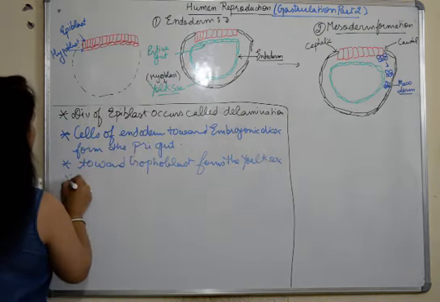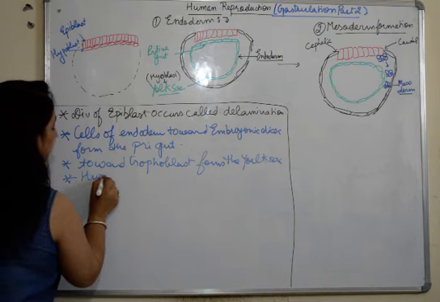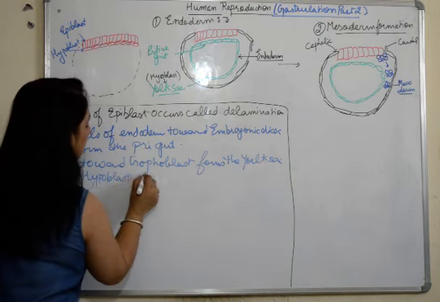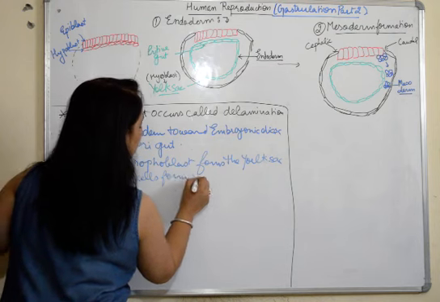Or you can also mention that hypoblast cells form the yolk sac.